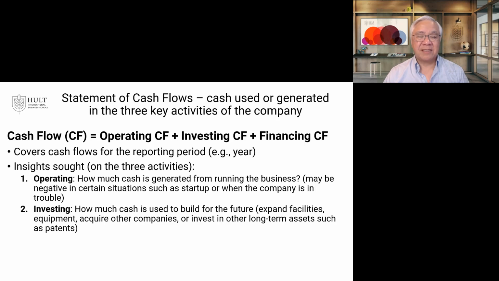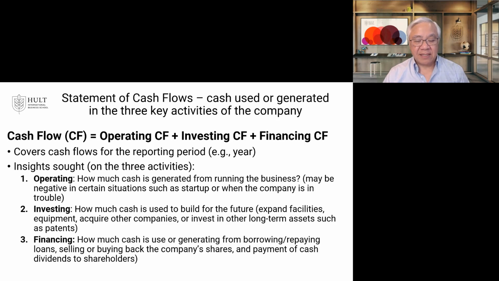We're growing the business. And financing, third activity, is did we borrow or have transactions on the equity side of the business in financing the business? And in debt, it's borrowing or repayments. In equity, it's issuing stock or buying back stock. And it's also other things like dividends or other types of disbursements, like stock option plans, things like that. All right. So we see that cash flow has three activities: operating, investing, and financing. Each gives you a different angle on what's happening with the cash in a company.